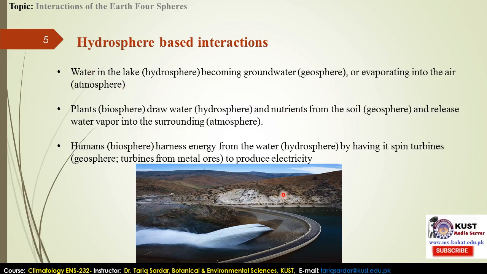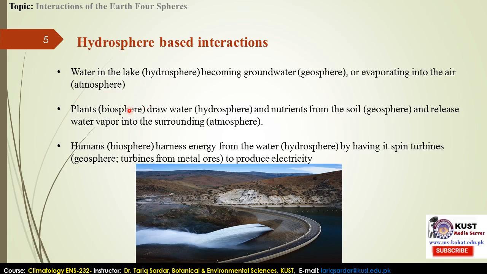If water in that lake becomes groundwater, it goes into the geosphere itself, and sometimes some of it evaporates into the air and becomes the atmosphere. In this form, these are all interacting, in relation with all three spheres.